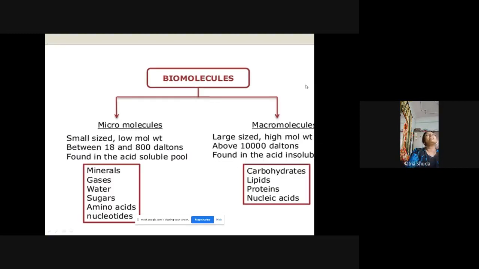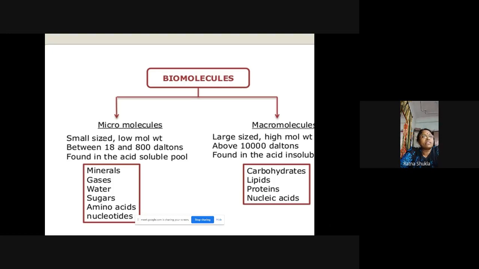Now, after the organic biomolecules, the biomolecules are also classified according to size. That is the macromolecule and the micromolecule. Now, on the classification according to the size, in the micro biomolecules, generally micro means small, minute. Okay.